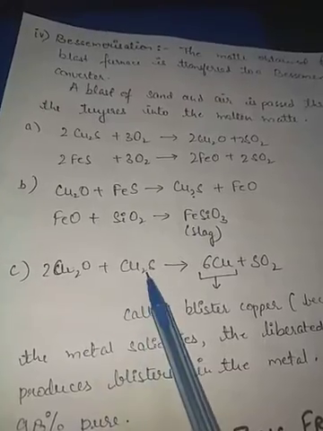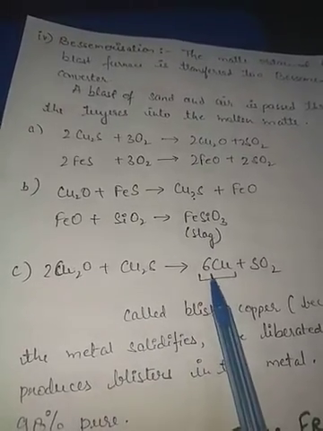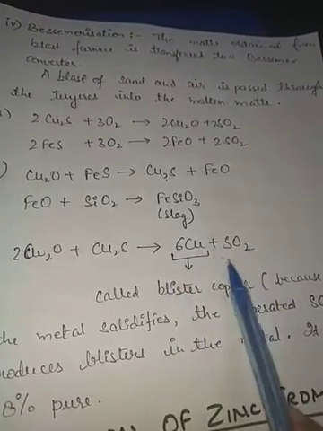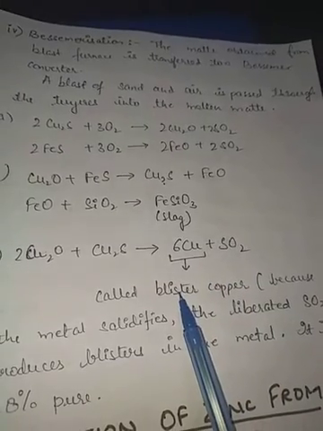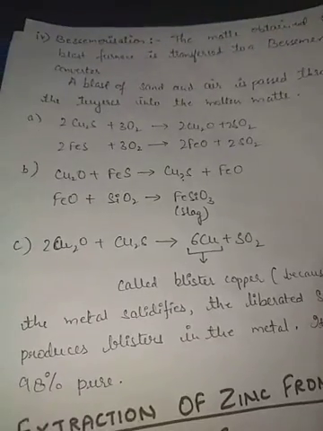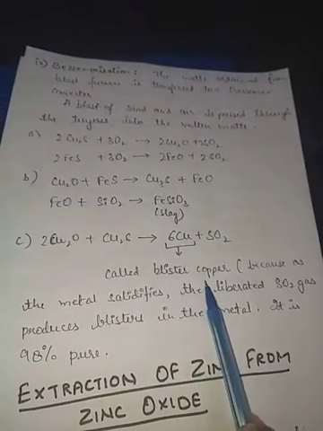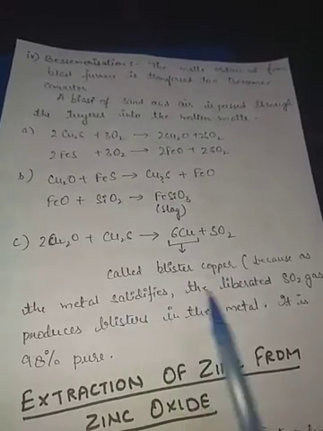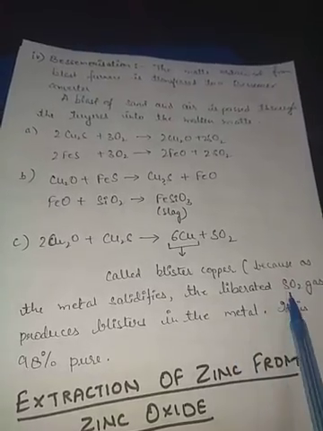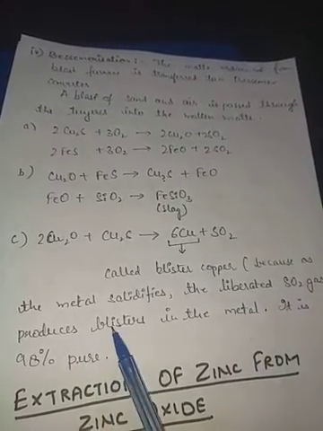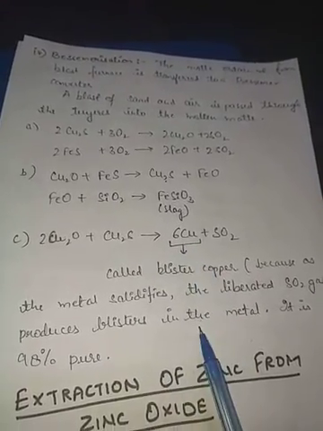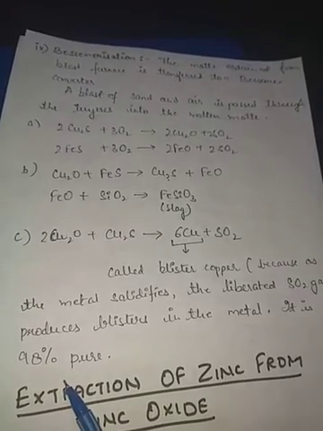Now Cu2O which is present over here will combine with cuprous sulfide. Cuprous oxide will combine with cuprous sulfide, and the copper which is obtained here is called blister copper, along with the formation of SO2. Blister means, in Hindi, we call blisters like fafole. It is called blister copper because as the metal solidifies, the liberated SO2 gas produces blisters in the metal. The evolving SO2 gas causes air spaces, and blisters are formed in the copper. That's why the copper obtained here is called blister copper, and it is 98% pure.